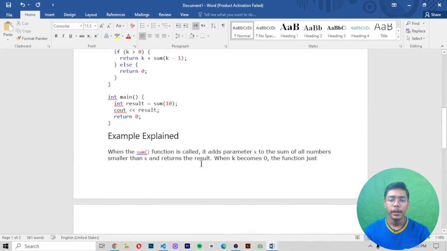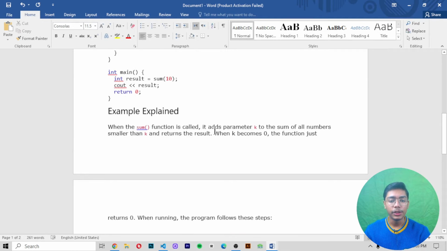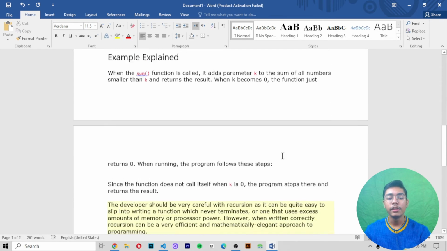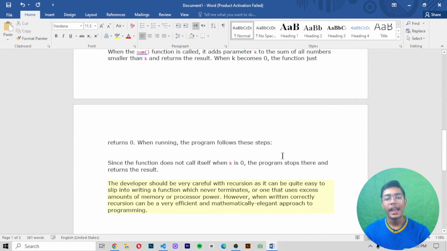That's the thing, simply that if you are calling this sum function which is added here in this main function, it will be adding a parameter k to the sum of all numbers which are smaller than k, and it will be returning the result. And when k becomes 0, the function will be returning the output as 0, because k will be an integer with the value 0. So when you return that k value here in the function, you will be getting the output as 0.